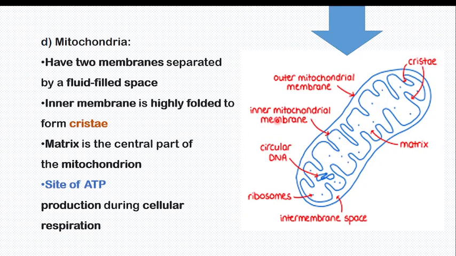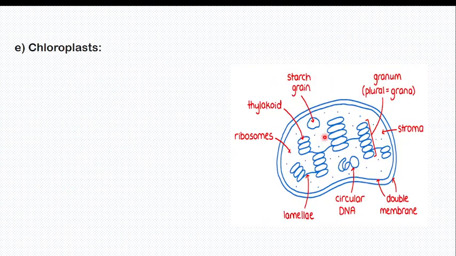I forgot to tell you where cellular respiration happens. Cellular respiration happens in the intermembrane space. Okay, here is where this cellular respiration happens. We are going to find this in senior 5. So here in the thylakoid of the chloroplast, this thylakoid is where protein synthesis happens.